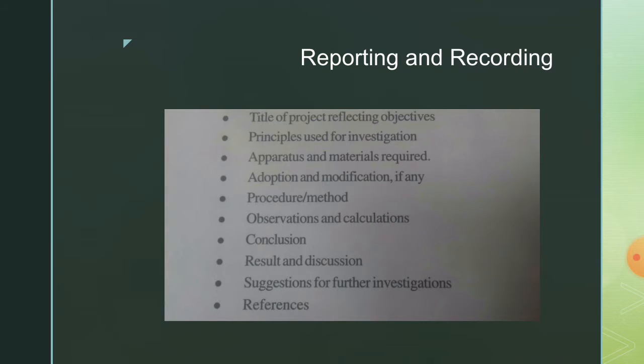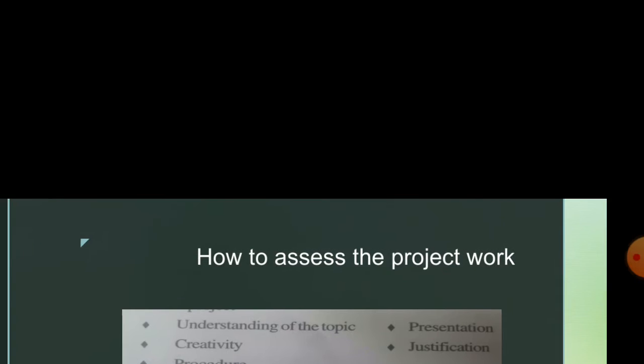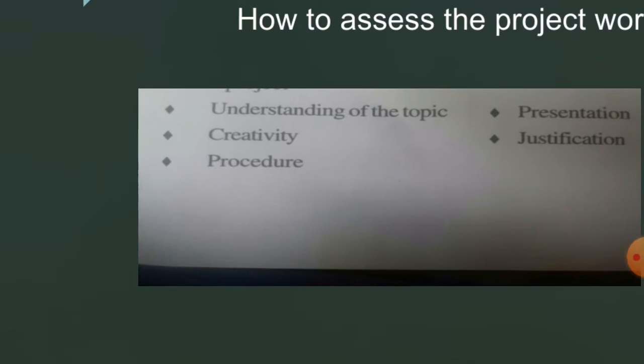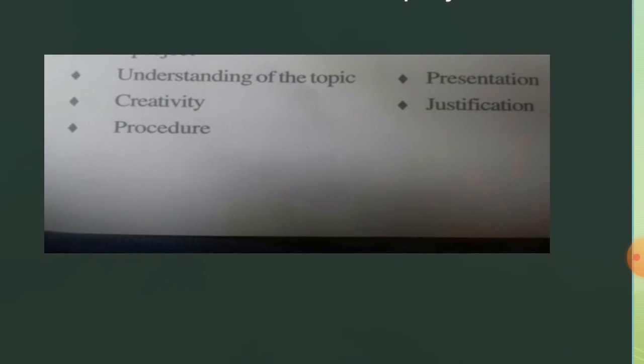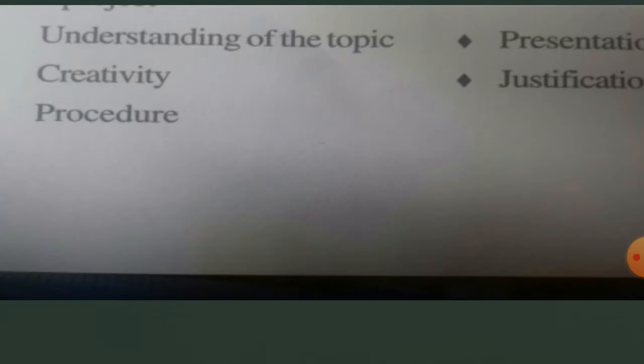Then after, how to assess the project work. So we are focusing here on how to assess and how to evaluate the project, assessment, assignment, all these things. So we should focus on these steps of how to assess. The main topic here is how to assess the project work, which is very very important. There are 5 steps involved in the assessment of project work.